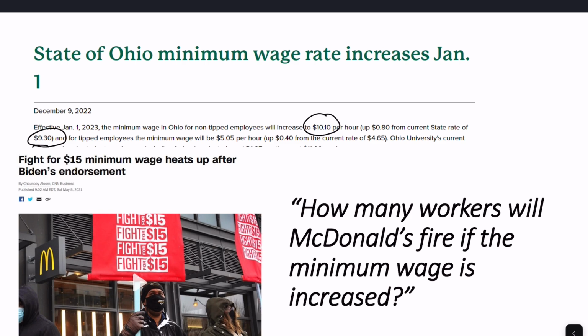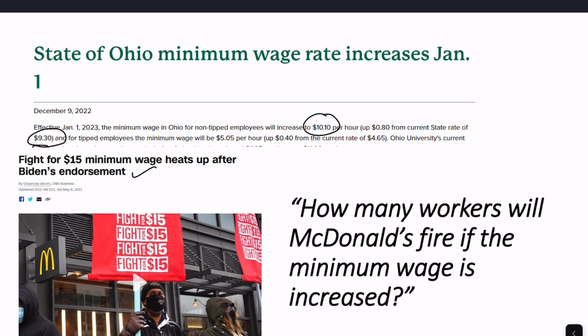The minimum wage is a pretty contentious policy. Lots of folks are fighting for higher minimum wages. And so for many years, there's been this fight for $15, a $15 minimum wage. This has been going on in my memory since at least 2012 or something. And it's still not even close at the national level. Some states have a higher minimum wage, so California has a high one, and then cities can set their own minimum wages as well. So San Francisco has something like a $15 or $20 minimum wage in their city.